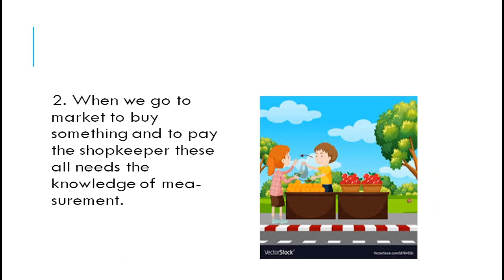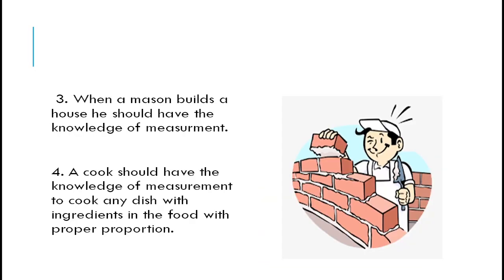Other examples: when you are going to the market to buy something, you need to know how much to buy and how much to pay to the shopkeeper. This also needs the knowledge of measurement. If you or the shopkeeper does not know measurement, you cannot buy, neither can the shopkeeper sell. When a mason is building a house, he should know how much to measure, what length and what breadth to take.